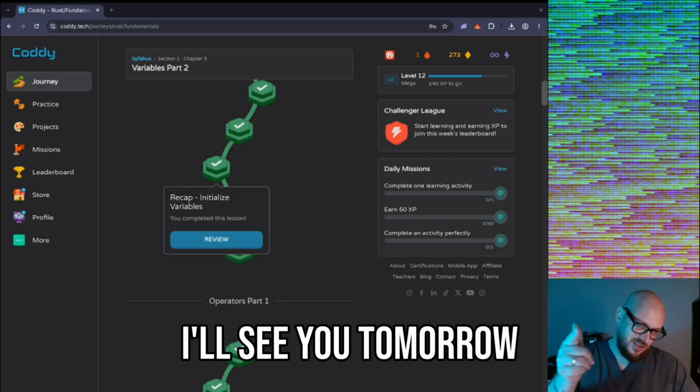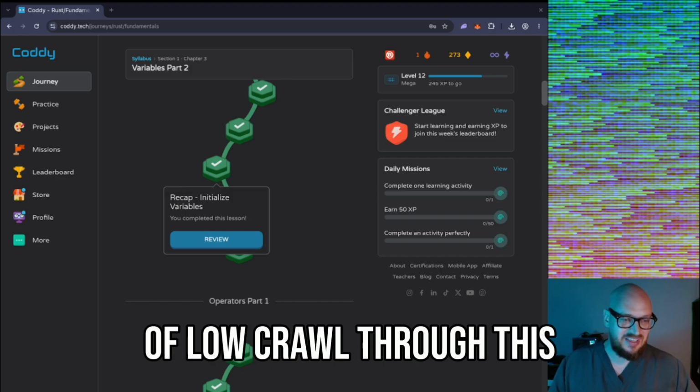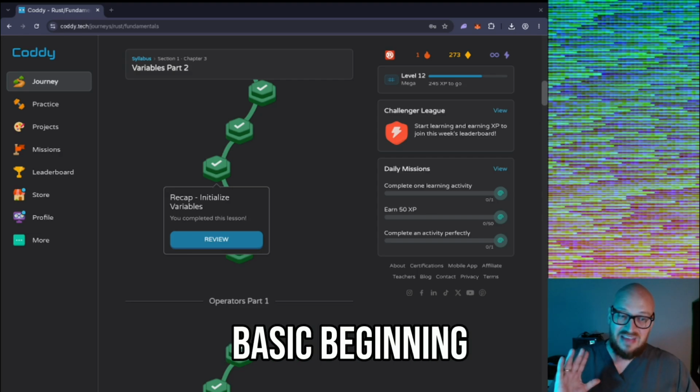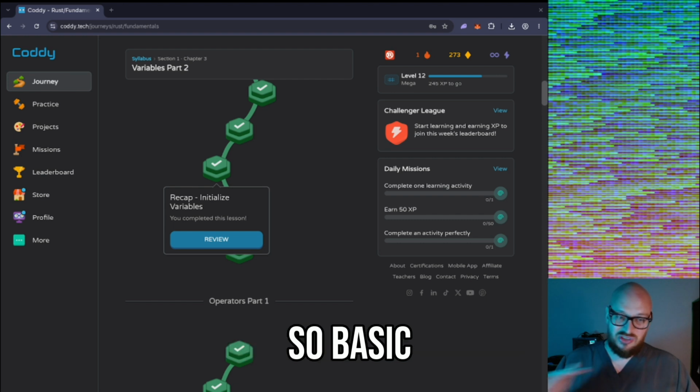Again, all right. Well, I'll see you tomorrow. I'll do between 8 and 10 minutes. I'm just going to kind of low crawl through this. I like picking the exercises, challenging them. This one was not hard. This is like the basic beginning. It's more like reading than there is actually coding. And this was so basic.